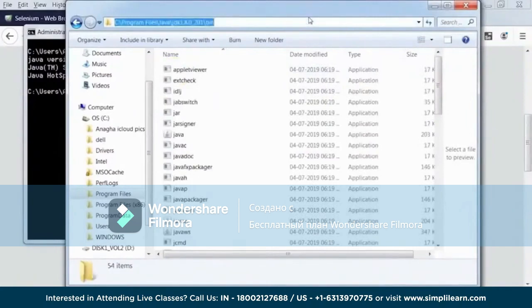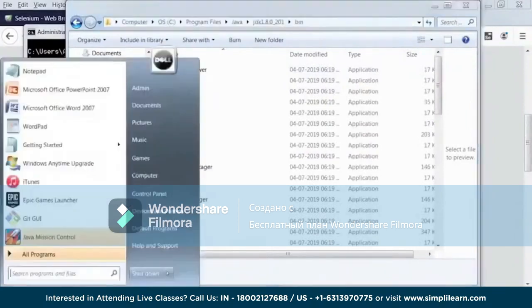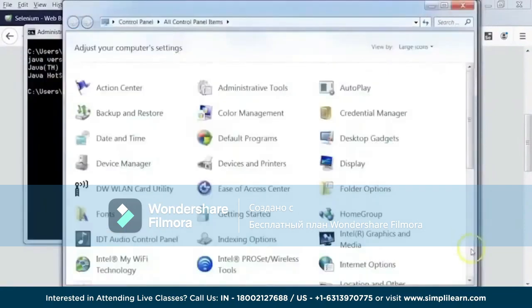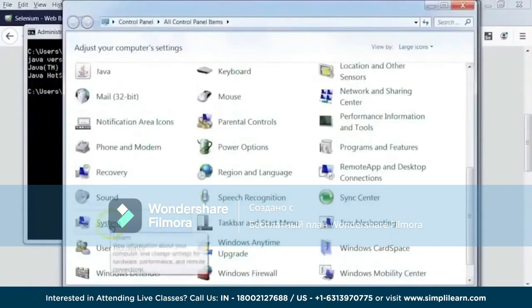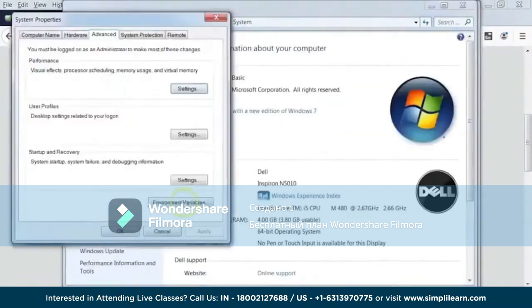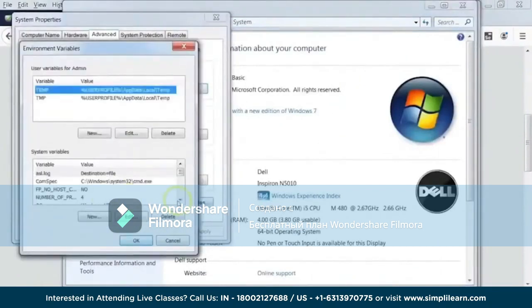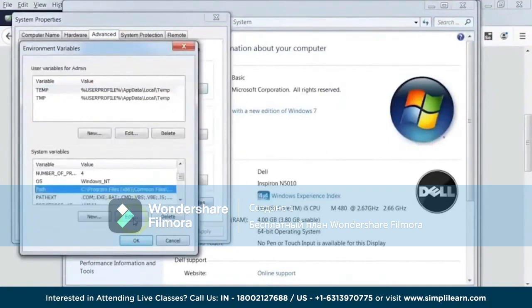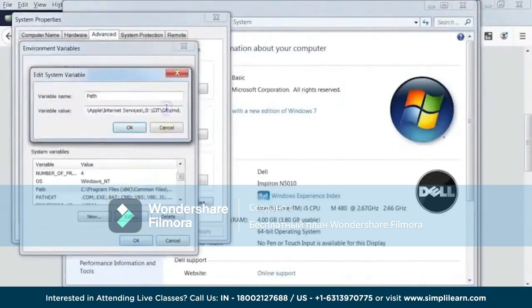So what I will do is copy this path and then go to the Control Panel. Here, go to System, go to Advanced system settings, and here in the environment variables, find the Path variable, and then click edit. Now, what we are doing here in the Path variable is adding the Java bin directory to the path.